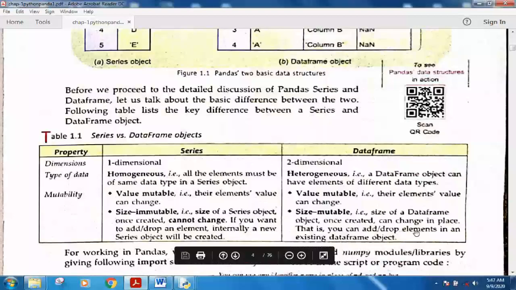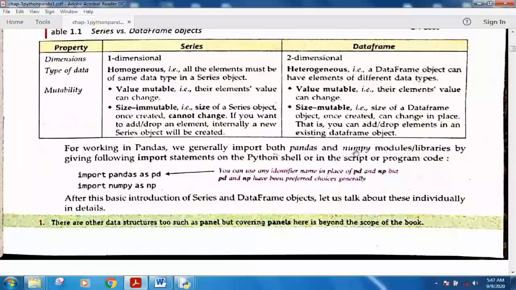On the other hand, data frames are value mutable as well as size mutable. Value mutable means you can not only change the values inside this data frame, but you can also increase or decrease its size. It means you can add and drop elements in the existing data frame object.